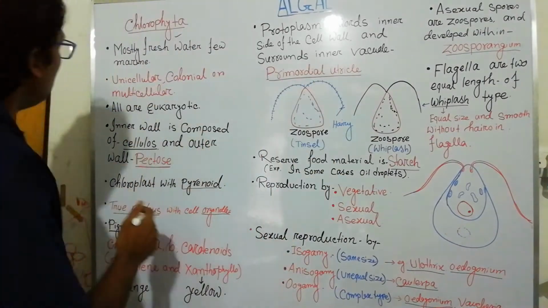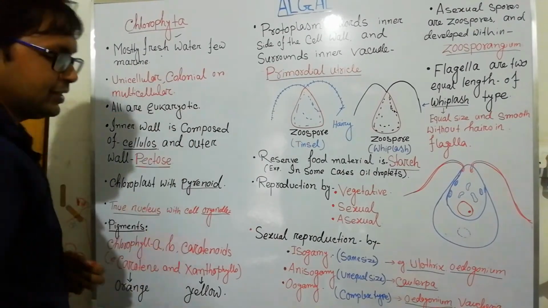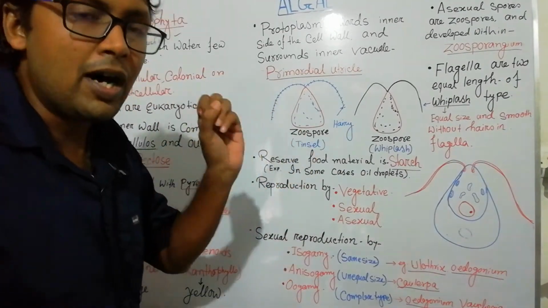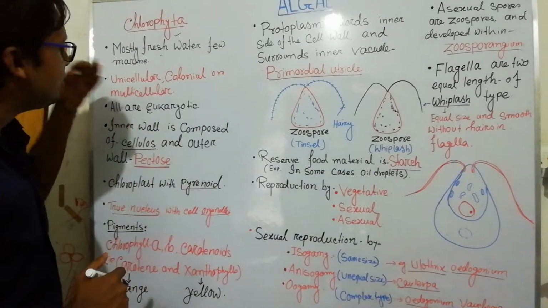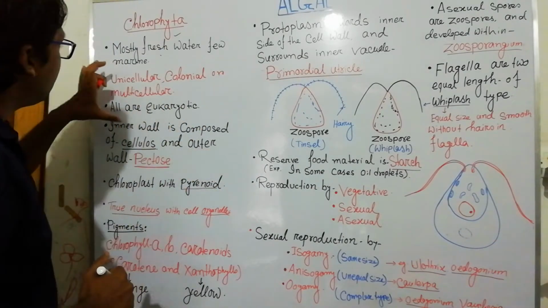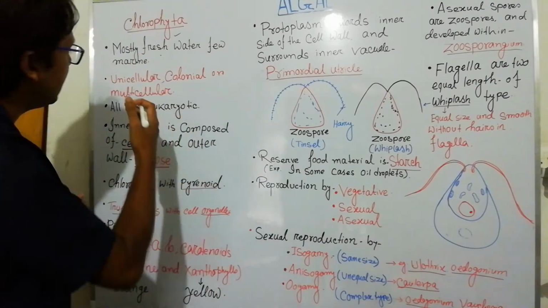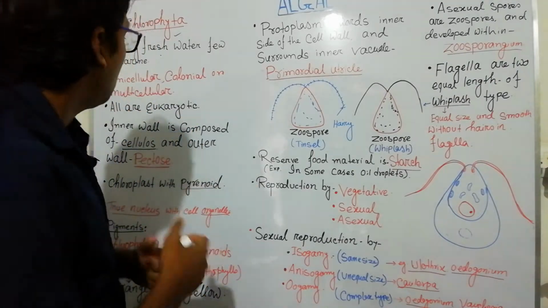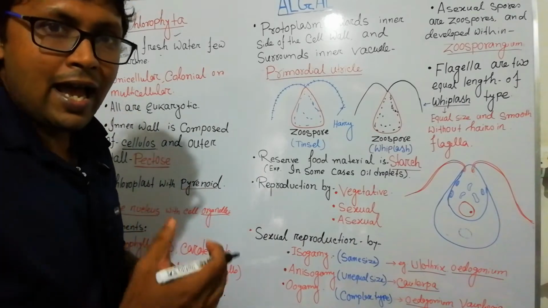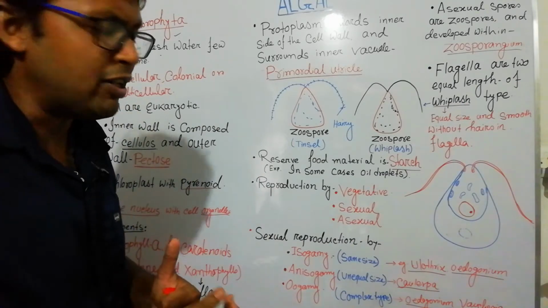What are the features now? Mostly freshwater, and very few are marine members. Unicellular, colonial or multicellular forms are all there. As you know, the unicellular one is Chlamydomonas. Colonial type is also there, and multicellular type is also there, Spirogyra.